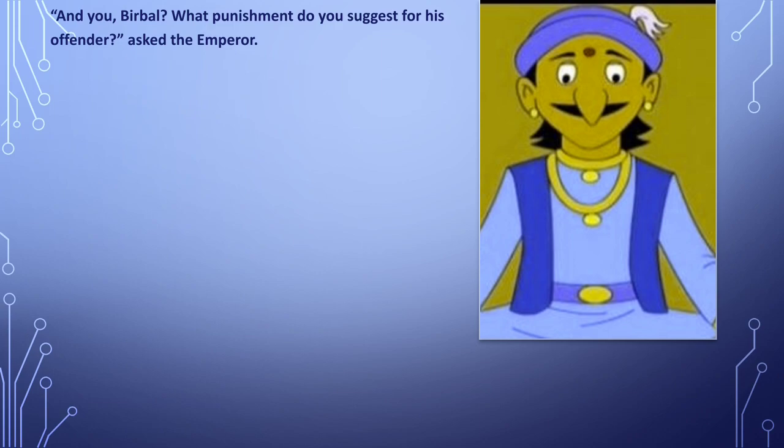So he asked Birbal, "And you, Birbal, what punishment do you suggest for this offender?" asked the emperor. Then Birbal said calmly, "Shah Alam," which is the nickname for the king, "I would give him some sweets." Birbal said that I will not give any punishment like hanging to death, throwing from the top of the fort, or beheading in public, or something else, but I would give him some sweets.